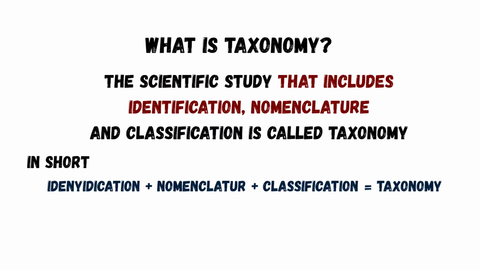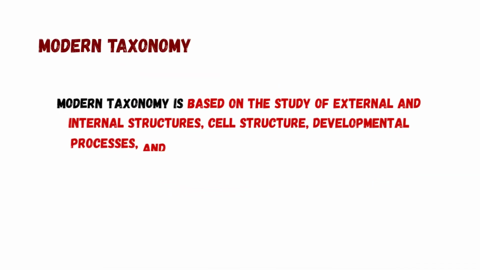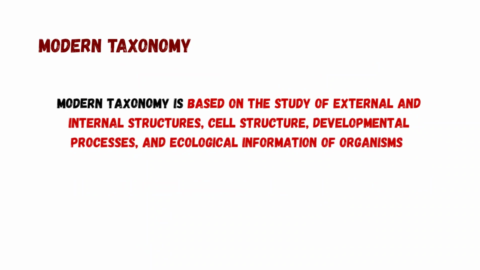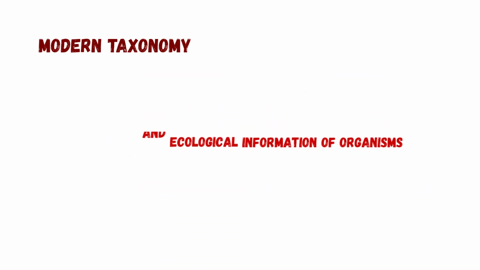The scientific study that includes identification, nomenclature, and classification of organisms is called taxonomy. Modern taxonomy is based on the study of external and internal structure, cell structure, development process, and ecological information of organisms. Now let us understand a broader term related to taxonomy.